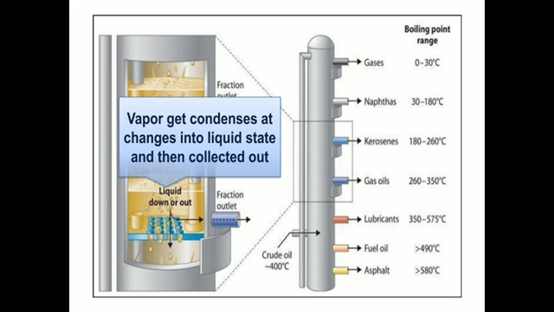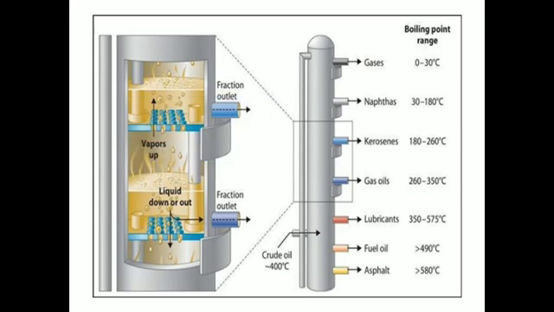As you can see in this table, first of all asphalt, then fuel oil, then lubricant, then gas oil. These are the various products like kerosene, naphthas. They are going to be collected in this cooling tower at different heights, and at the end you can see these are the gases which will remain in the vapor form, and they will come out from the last nozzle like this. These gases are known as petroleum gases. Ultimately these are the various fractions which we will collect after doing this process of fractional distillation.